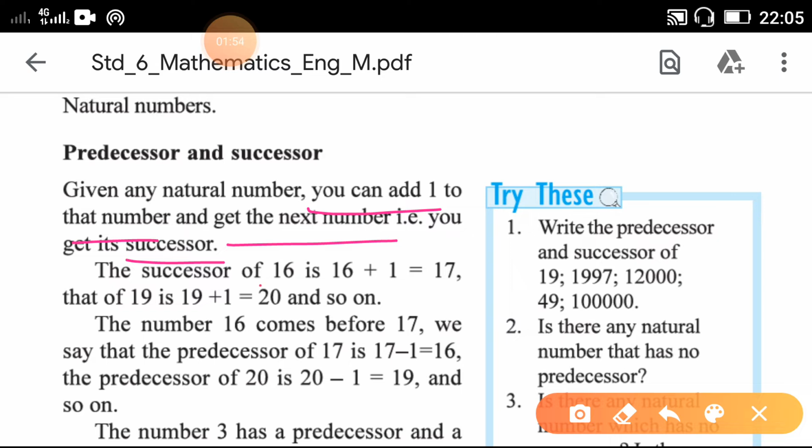Let's see an example. The number is 16. Add 1 to 16. So 16 plus 1 is equal to 17. So 17 is the successor of 16. Another one, 19. 19 plus 1, you will get 20. So 20 is the successor of 19.